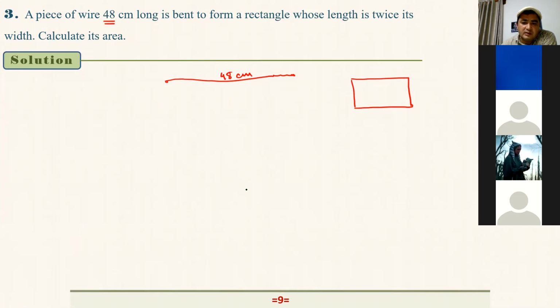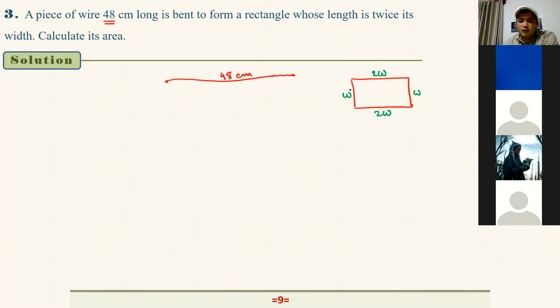It says that it is bent to form a rectangle whose length is twice its width. Do we know its width? We don't know. Let's say it is W and W. And what is its length? Its length is 2W, right? It said twice its width.